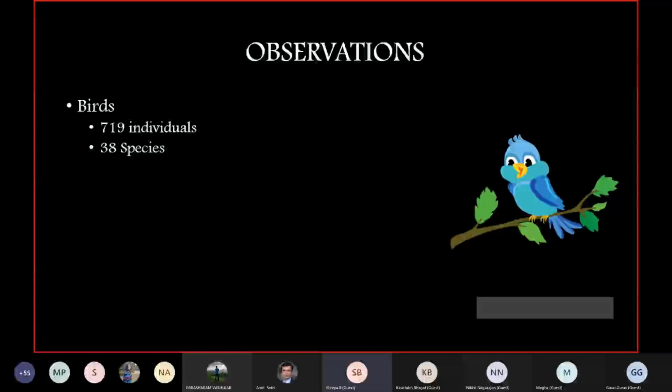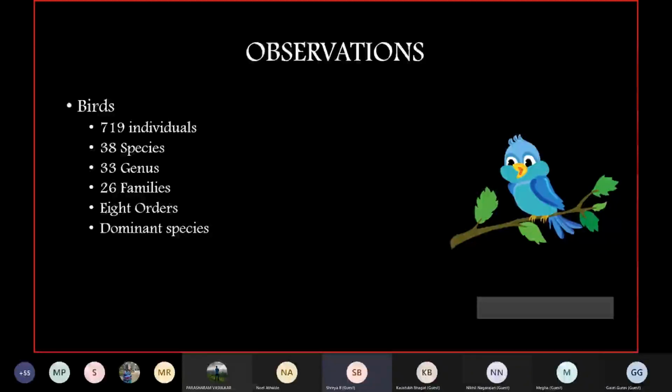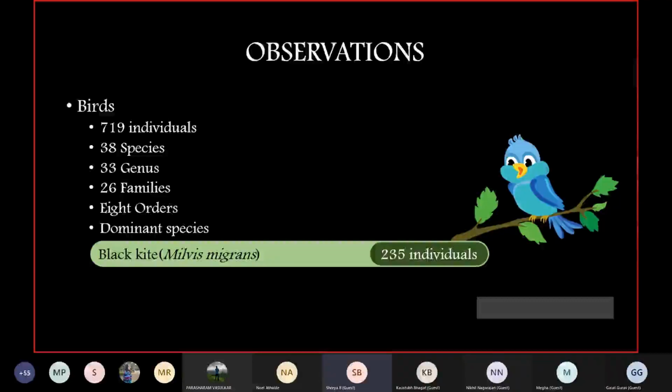These were from 38 different species, from 33 genera, 26 families, and 8 orders. So a lot of variation was there, from a flock of black kites to a single bird. The dominant species was the black kite with almost 235 individuals.